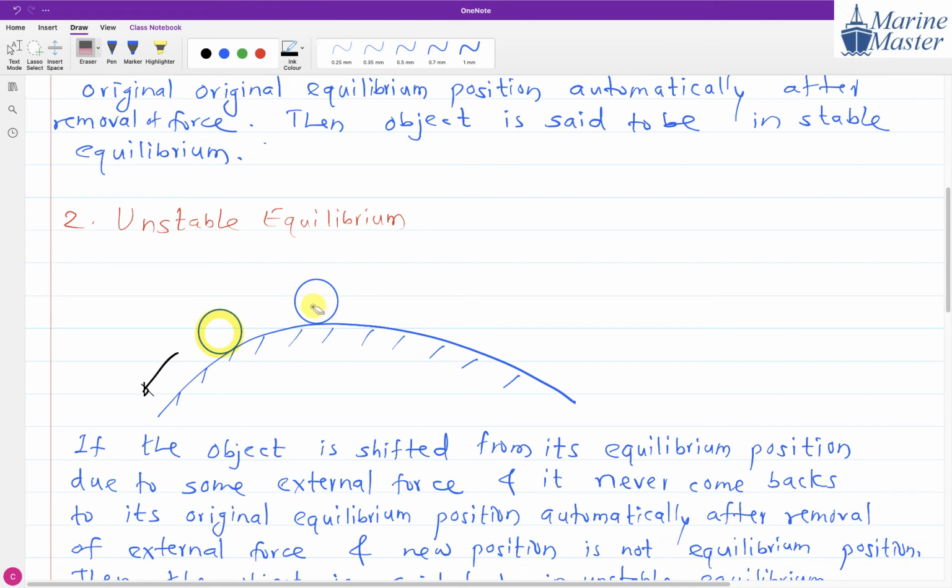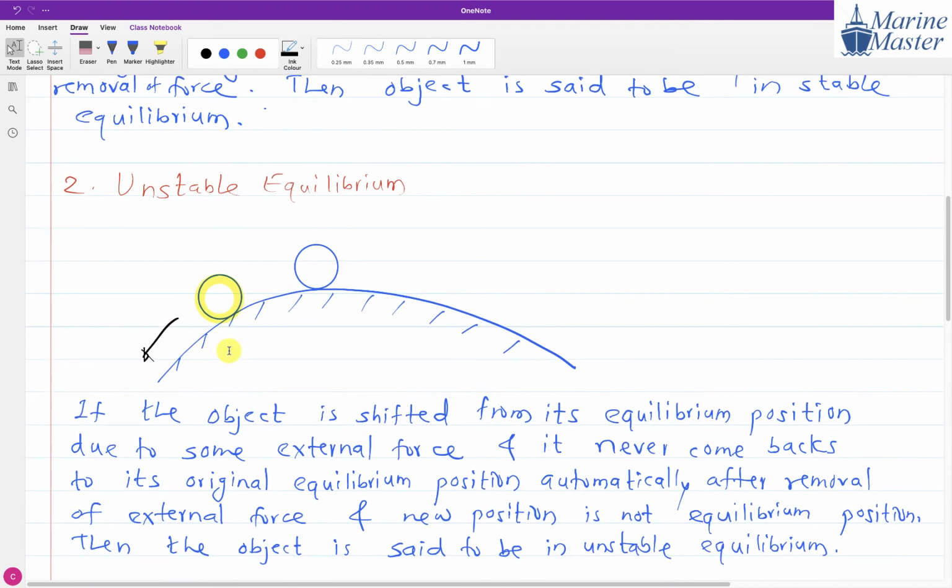If we shift this mass from this position to this position due to some external force, then what happens? It never comes back to its equilibrium position automatically, and its new position is not an equilibrium situation after removal of the external force.